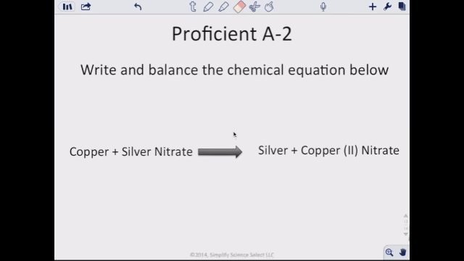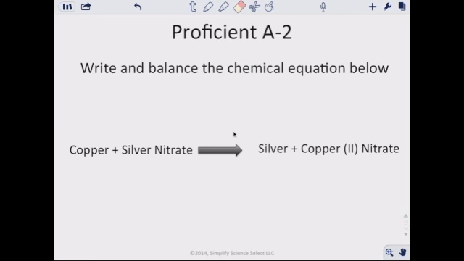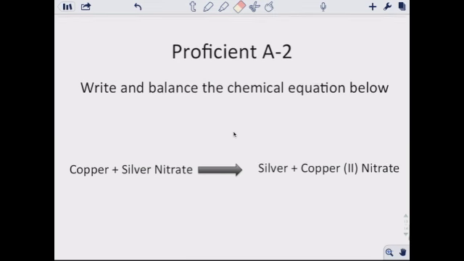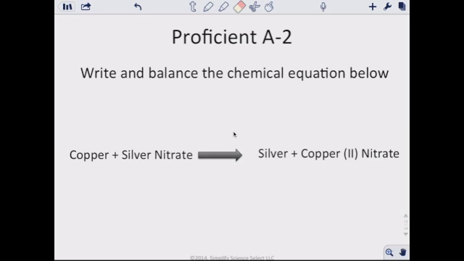Looking at our next one, a little bit harder because when we look at it, we don't have a correctly written formula. So first we have to write our correctly written formula. Our copper is just Cu. Silver nitrate, if it's a compound, we have to crisscross.